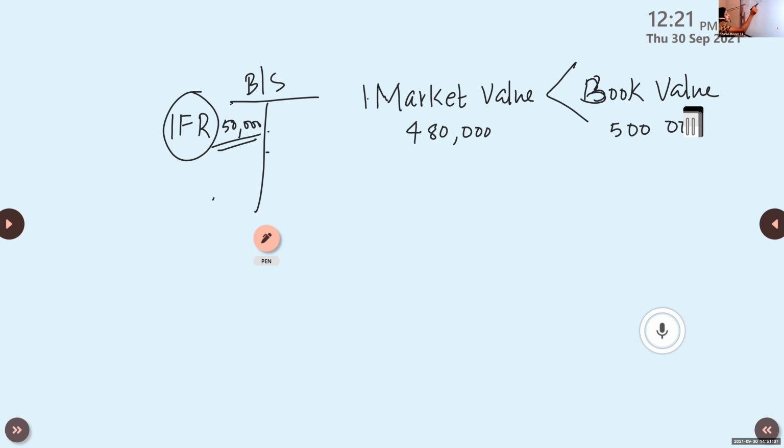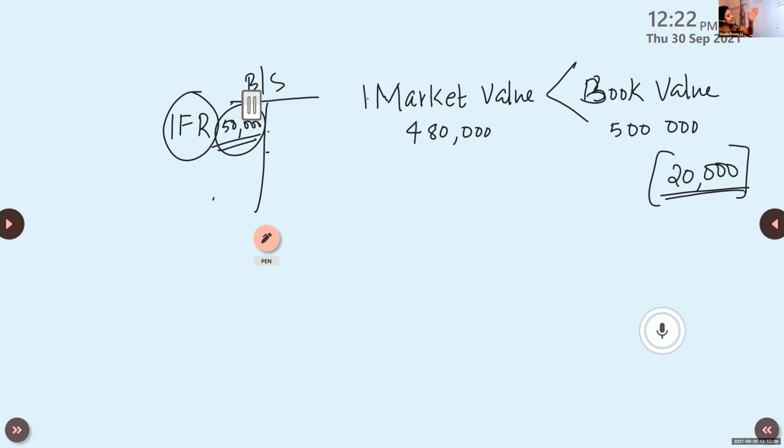So the market value has come down by 20,000. This 20,000, we will compensate by making use of this 50,000 reserve in the balance sheet. It is for this purpose we have created this reserve. When the market value comes down, we can compensate it by making use of the reserve available.